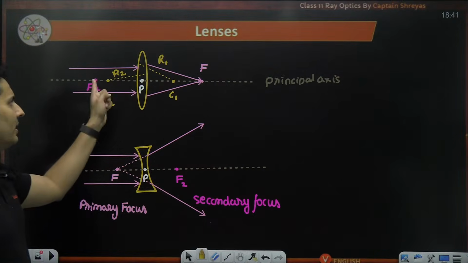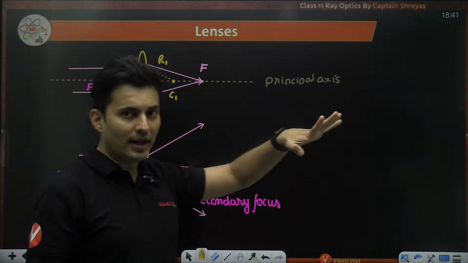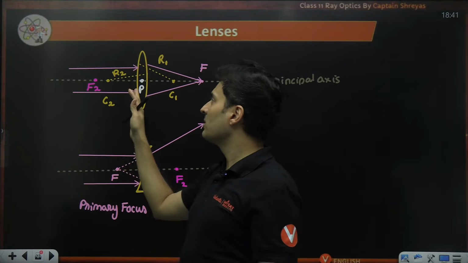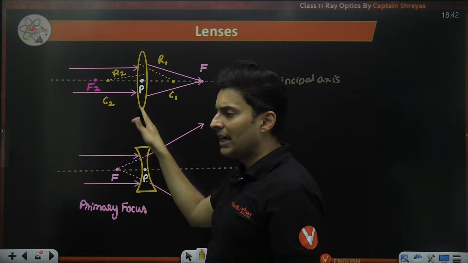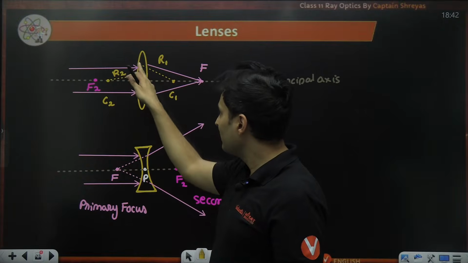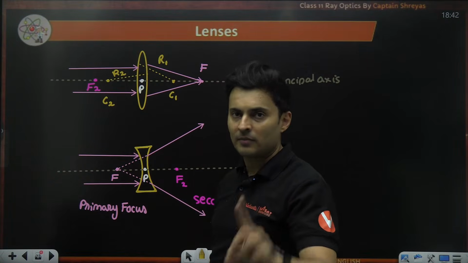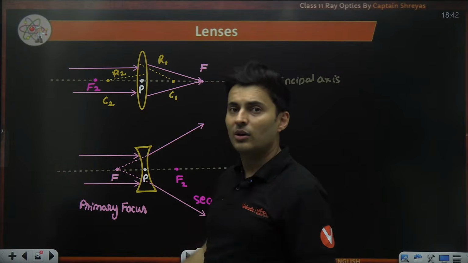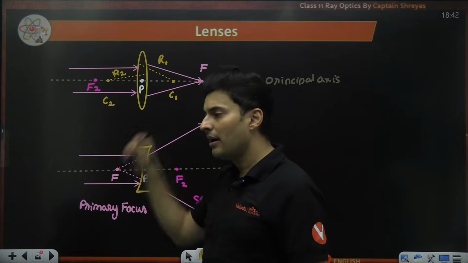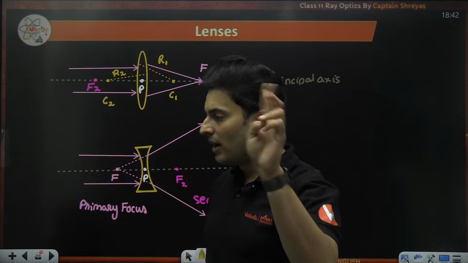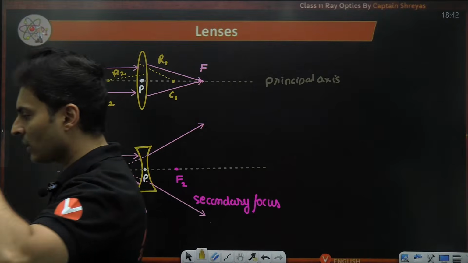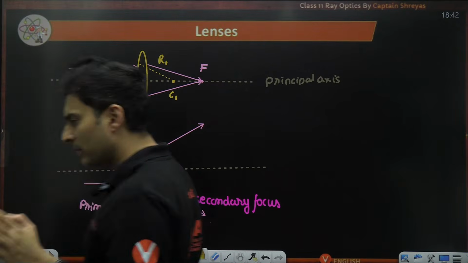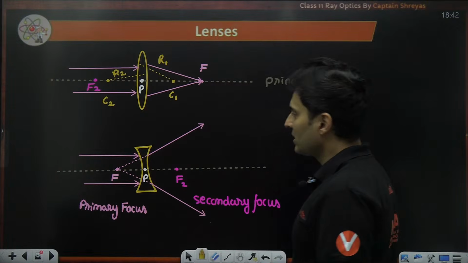How to choose 1 and 2? It depends on the direction of light. If light is coming from this side, wherever the light hits first, that surface's radius will be R1. Wherever the light enters next, that is the second surface, that's why R2. Understood how R1 and R2 are defined?